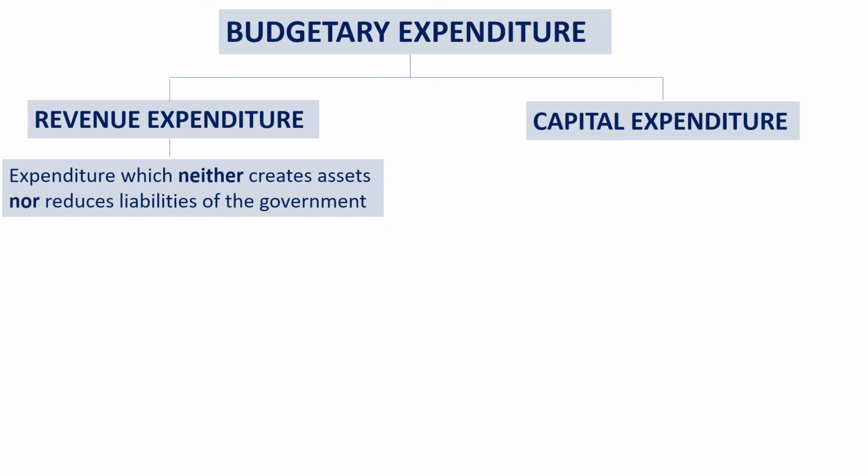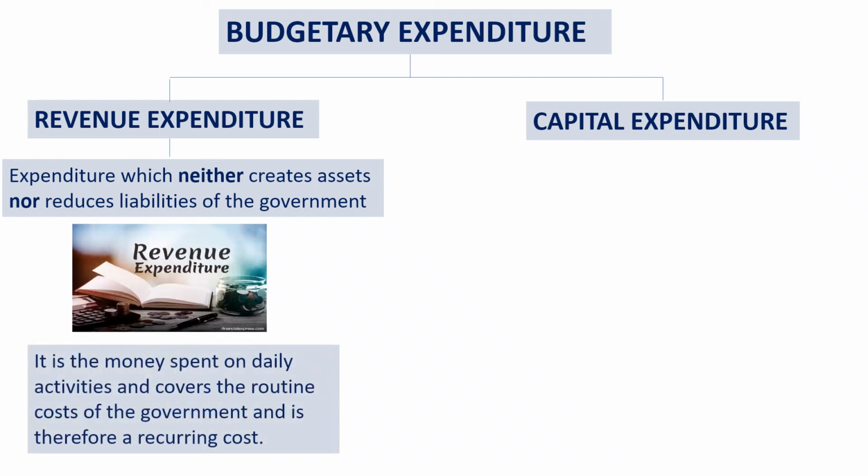Revenue expenditure is the expenditure which neither creates assets nor reduces liabilities of the government. It is the money that the government spends on its daily activities and covers routine costs that are required to keep the running of the government in a good shape. So revenue expenditure is merely a source through which government meets its cost of running the show. It is a recurring cost.